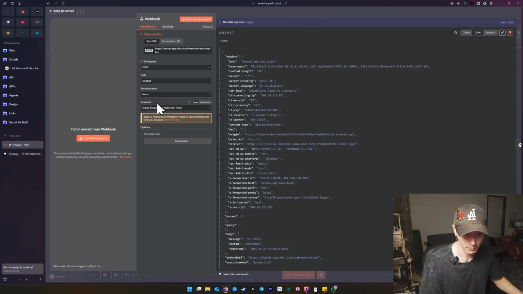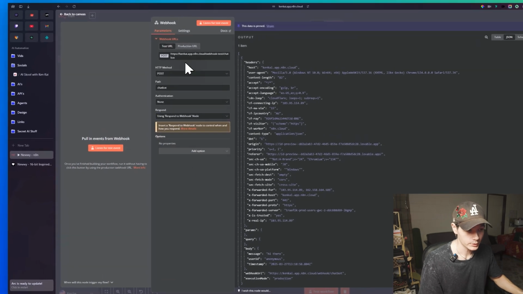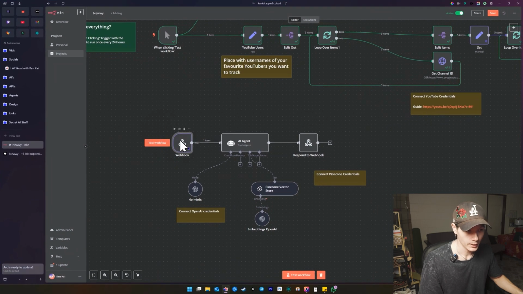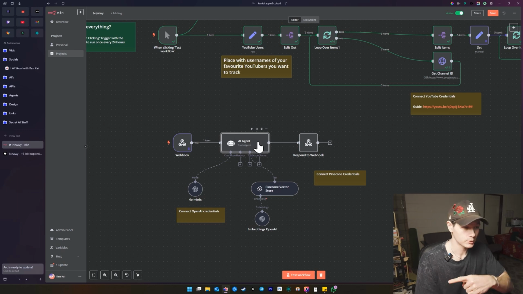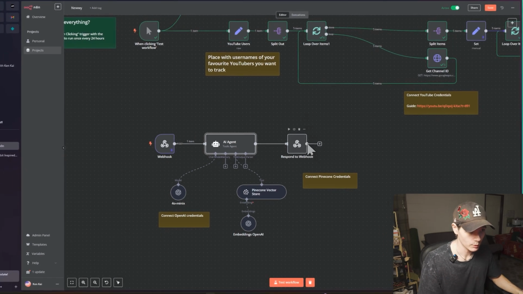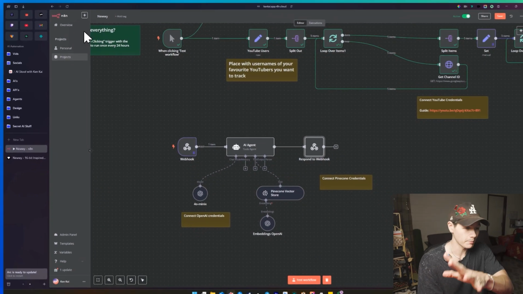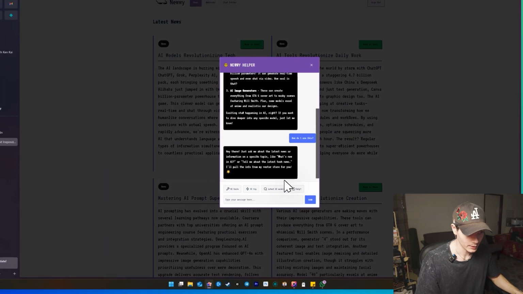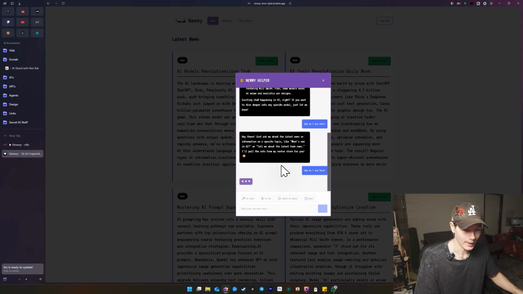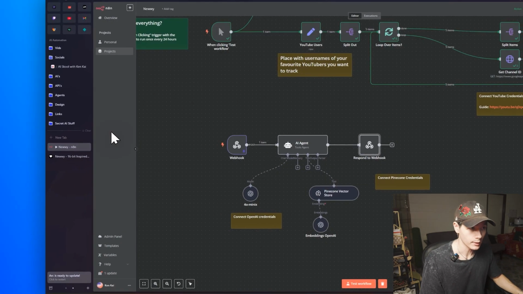Very important though is the respond setting. By default, it'll be set to immediately, but we want to use the Respond to Webhook node. The reason is that once it goes through and the AI agent outputs a response, we need to be sending that response back to our web app as well. So we're using a Respond to Webhook, and I've just set it as first incoming item. That's going to send a message back to us so that we can read it and see it through here. So if I click that, now it's sending to the webhook, and then it's sending it back to me as well. So we can actually see this live.